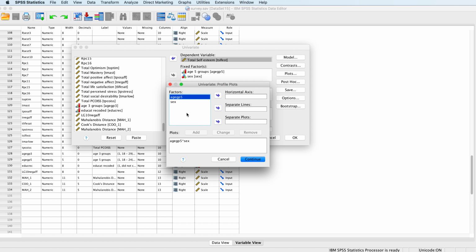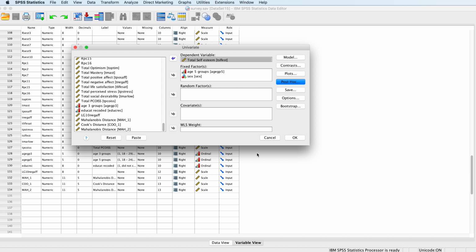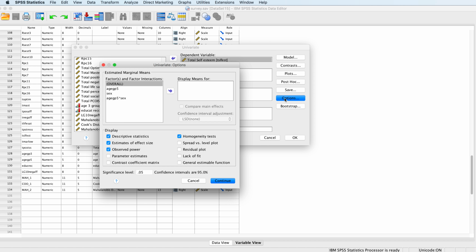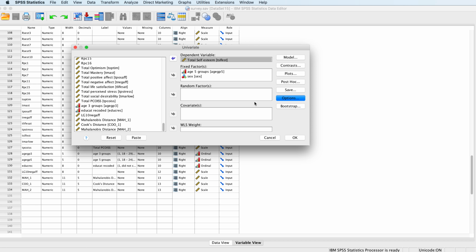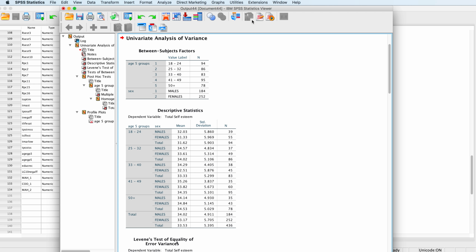Let's make sure that age group by sex is still in there for the plot, so we'll continue with that. Our post hoc tests will still run Tukey, Bonferroni, and least square difference, so that's good. We'll go under options. We're not going to play around with this, and let's go to descriptive statistics, estimates of effect size, observed power, and homogeneity tests. So now we're just going to essentially run the same analysis, but use total self-esteem as the dependent variable. So we click OK, and up comes our output.